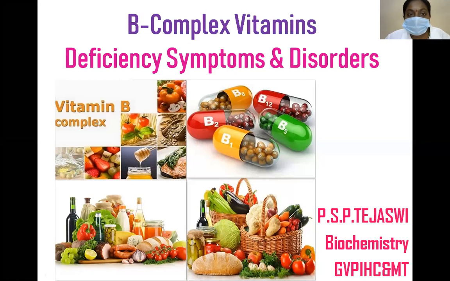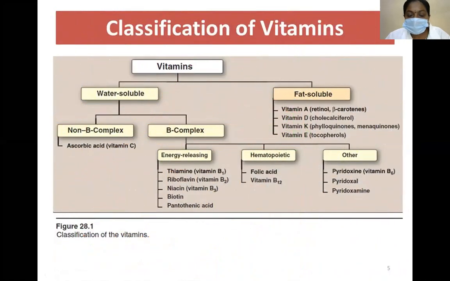Good morning, students. Today's class is on B complex vitamins, deficiency symptoms and disorders. Vitamins are mainly classified in two types, water soluble and fat soluble. Water soluble vitamins are non-B complex and B complex. B complex is again classified in three types: energy releasing, hematopoietic and other B complex vitamins. B1 we already discussed, riboflavin is also completed, niacin. Today's class is on B5, B6 and B7.